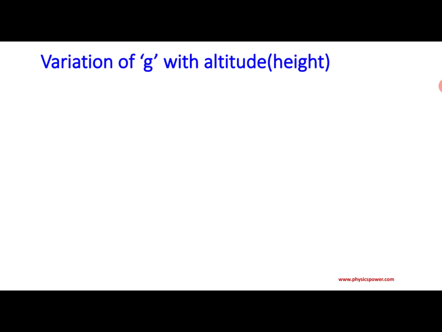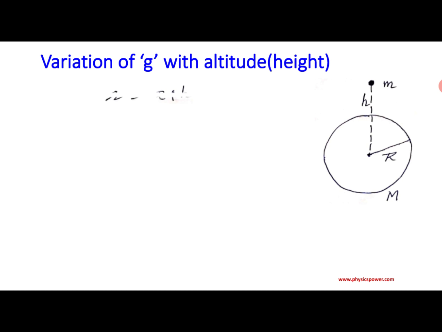Let us see. For that purpose, to identify the variation of g, acceleration due to gravity, with altitude, consider a particular planet, either Earth, of mass M. Suppose R is the radius of the planet, and consider a small massive body at a height h from the surface of the Earth or planet. Then the distance between the two massive bodies, capital M and small m, let us consider as r, and that r you can write as radius R plus height h.